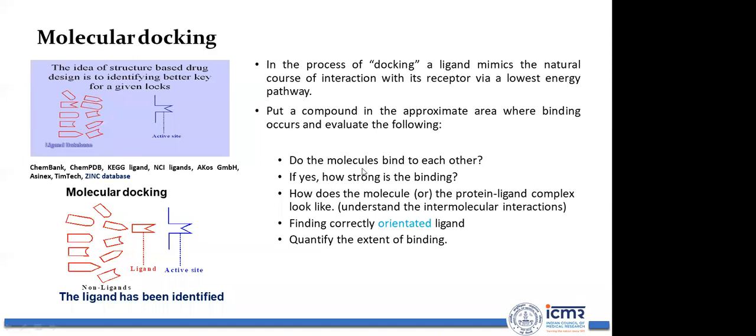Once you take all these database molecules and place them in the active site, ask yourself this question. How will you know that? The binding energy should be lesser, it should be negative. If yes, how strong is the binding? The lower the binding energy, the better the interaction, or the better the affinity.